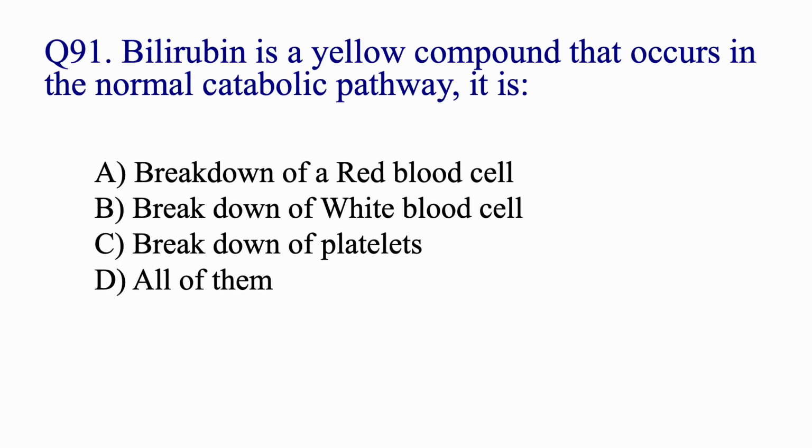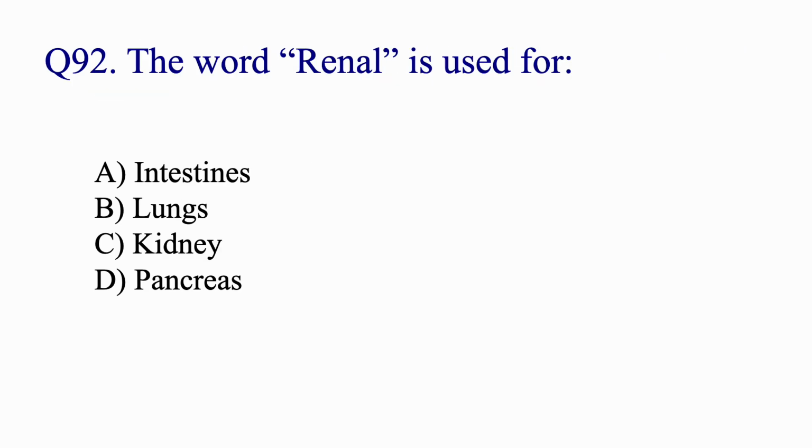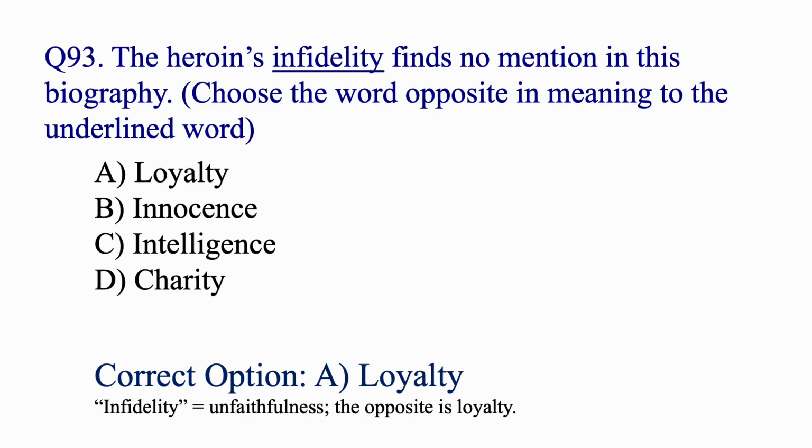Bilirubin is a yellow compound that occurs in the normal catabolic pathway. It is the breakdown of a red blood cell. The word renal is used for kidney. The heroine's infidelity finds no mention in this biography. Choose the word opposite in meaning to the underlined word. Opposite of infidelity is loyalty. Infidelity means unfaithfulness, so the opposite is loyalty.